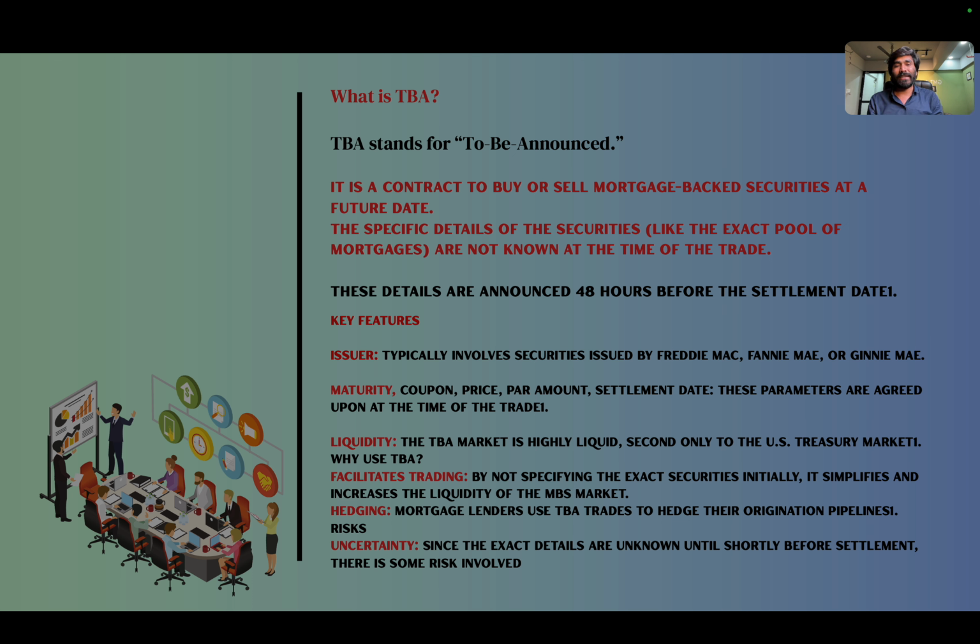The specific details of the securities, like the exact pool of mortgages, are not known at the time of the trade. That's why we call it a TBA security. These details are announced within 48 hours before the settlement date. As a key feature, the issuer typically involves securities issued by government bodies like Freddie Mac, Fannie Mae, and Ginnie Mae, because all are government bodies.